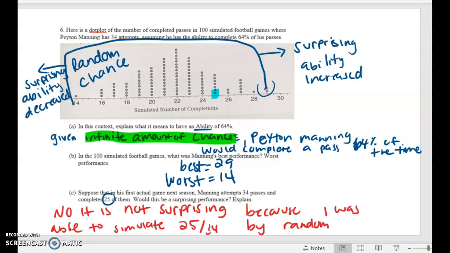Notice that I'm writing in complete sentences. I know it stinks, but statistics is analytical. It's writing. So we want to have complete thoughts and complete sentences. So: no, it's not surprising because I was able to simulate 25 out of 34 by random chance.